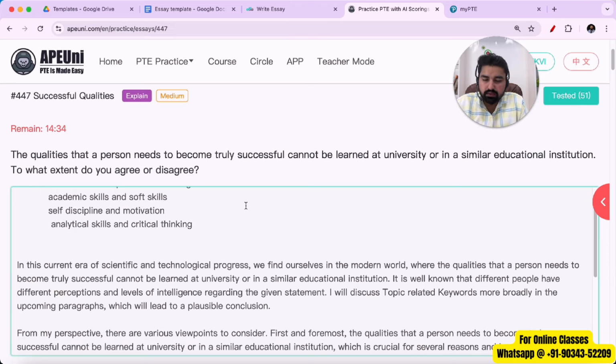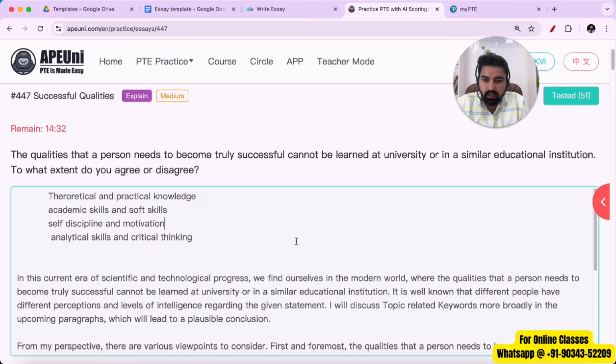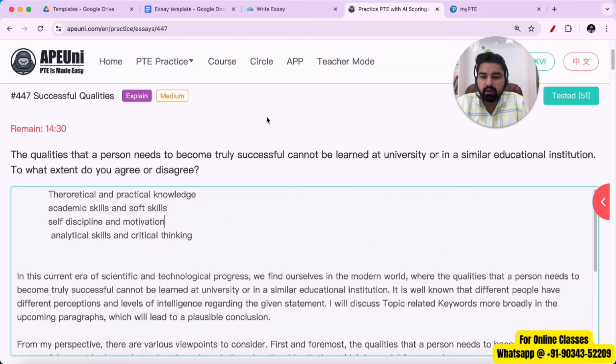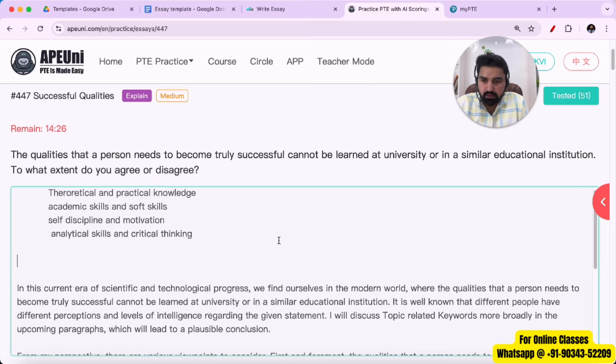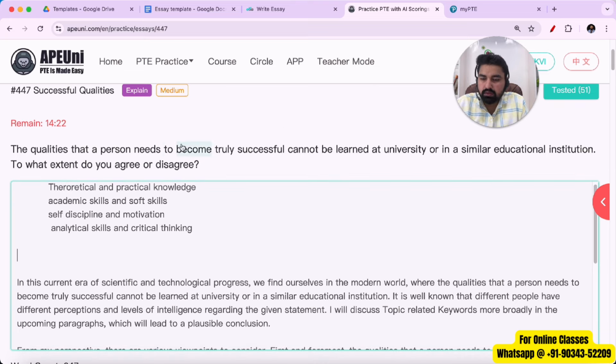So I'll be using these keywords in our paragraphs, and we'll have to make one new line as well. So what can we write? Let's see, the topic is related to the qualities that a person needs to become truly successful cannot be learned at the university or in a similar educational institution.